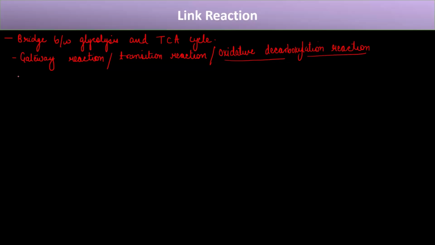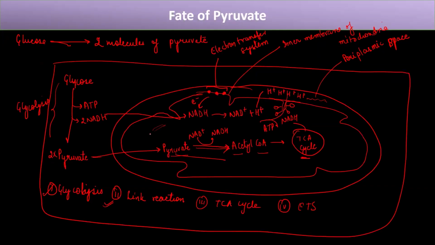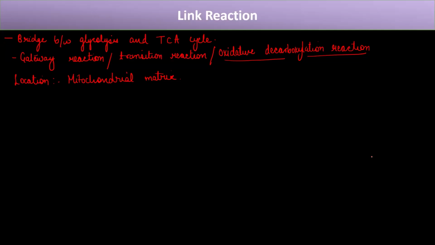Now, what is the location of the link reaction? The location of this reaction is the mitochondrial matrix. It occurs in the mitochondrial matrix. This inner to the inner membrane of mitochondria is the matrix. So it occurs in the mitochondrial matrix.